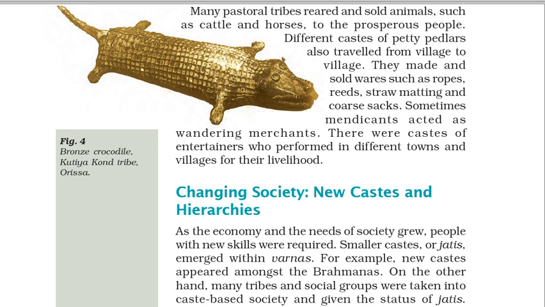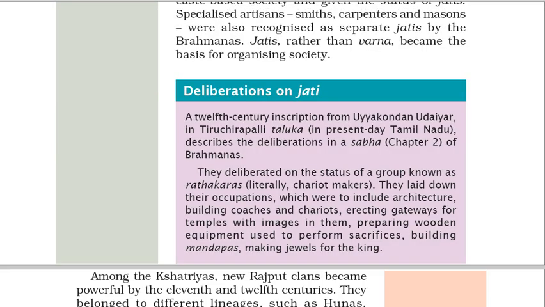Changing society, new castes and hierarchies. As the economy and the needs of society grew, people with new skills were required. Smaller castes, or jatis, emerged within varnas. For example, new castes appeared amongst the brahmanas. On the other hand, many tribes and social groups were taken into caste-based society and given the status of jatis. Specialized artisans, smiths, carpenters, and masons were also recognized as separate jatis by the brahmanas. Jatis, rather than varna, became the basis for organizing society.